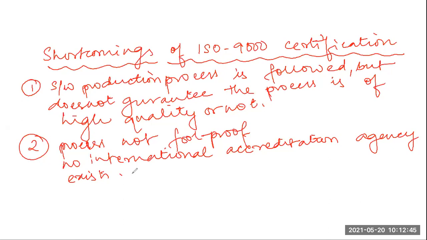More or less they give a combination of lenient and strict. Since there is no international agency present, there is a variation in the certificates which are awarded, because there is a difference between the different agencies that exist, and among those, the different registrars that are part of those agencies. Okay.